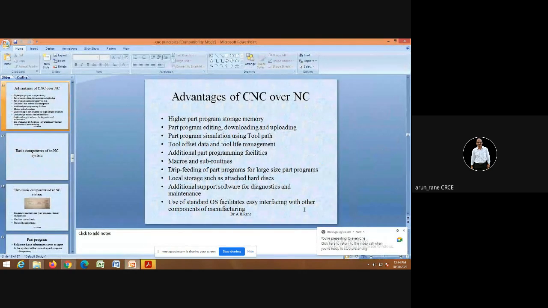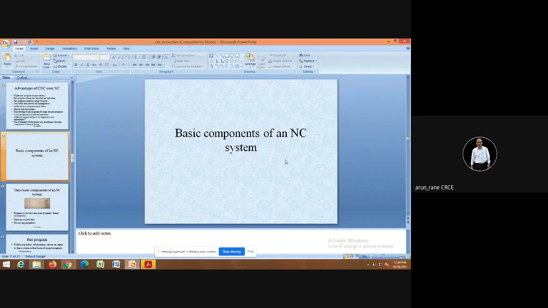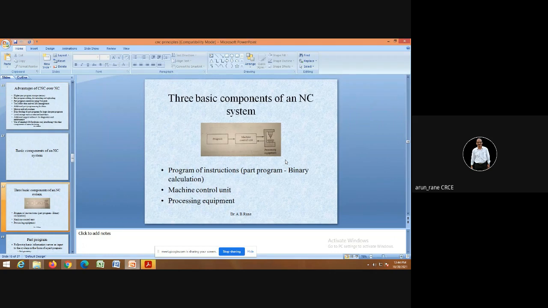So this is the facility which is available only in CNC machines. You have additional OS facilities, that is, you can use a standard operating system in the case of CNC. Now let us study the basic components of an NC system, that is, numerical control.